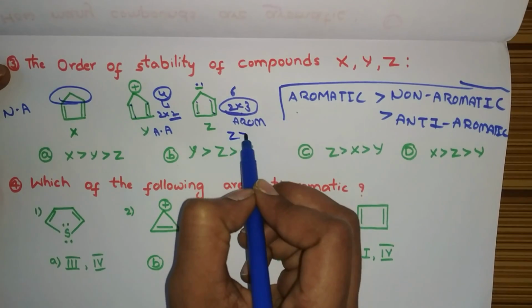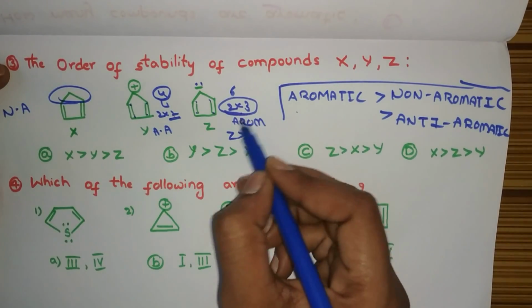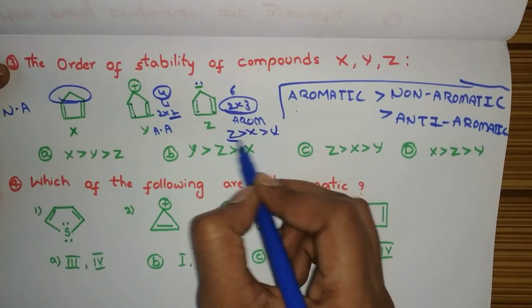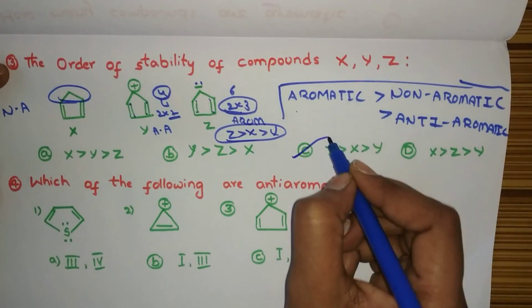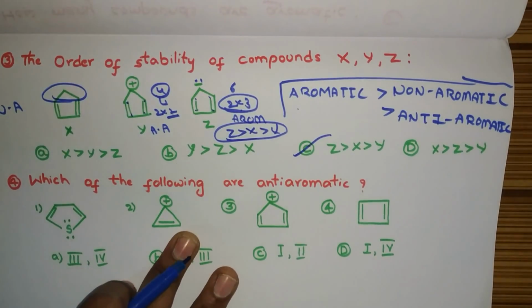So Z is greater than, when we talk about stability, aromatic compounds have more stability than non-aromatic. X is greater than Y. Z is greater than X is greater than Y. C is the correct answer. Okay. Now move to the fourth question.